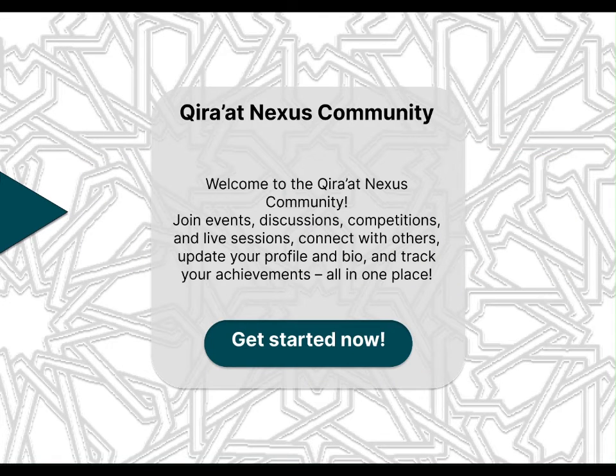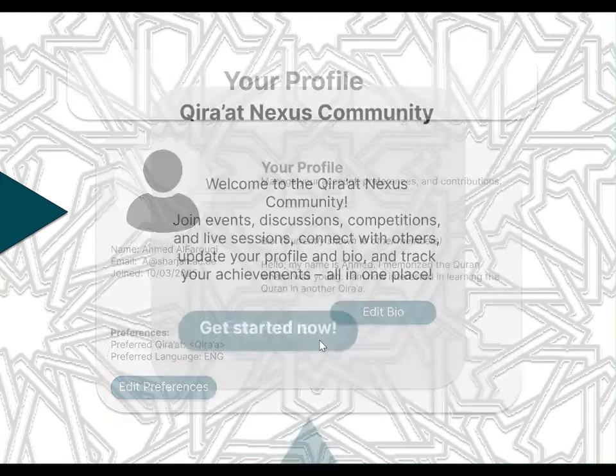This is the desktop version, specifically the community workflow. Upon opening, I see a welcome message: "Welcome to the Qira'at Nexus community. Join events, discussions, competitions, and live sessions. Connect with others, update your profile and bio, and track your achievements all in one place." Below this, there's a Get Started Now button, which I click to proceed.